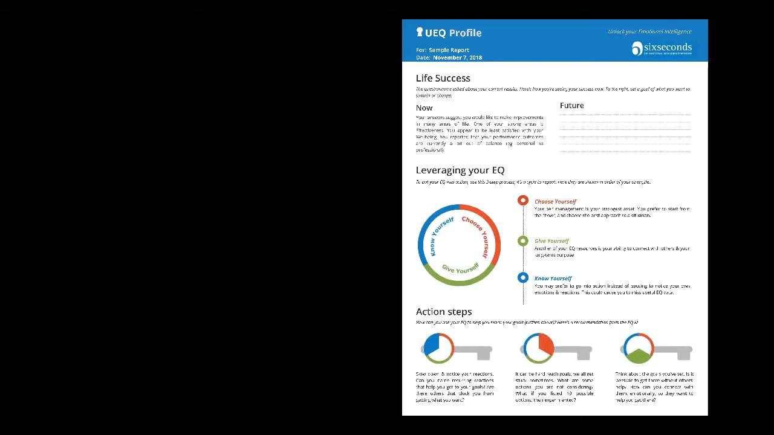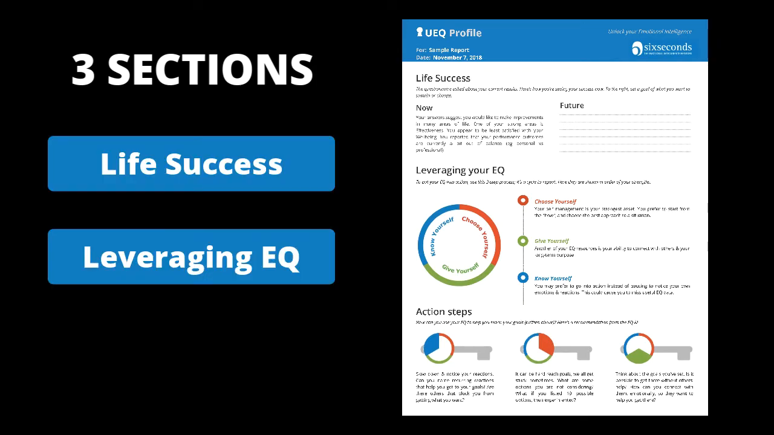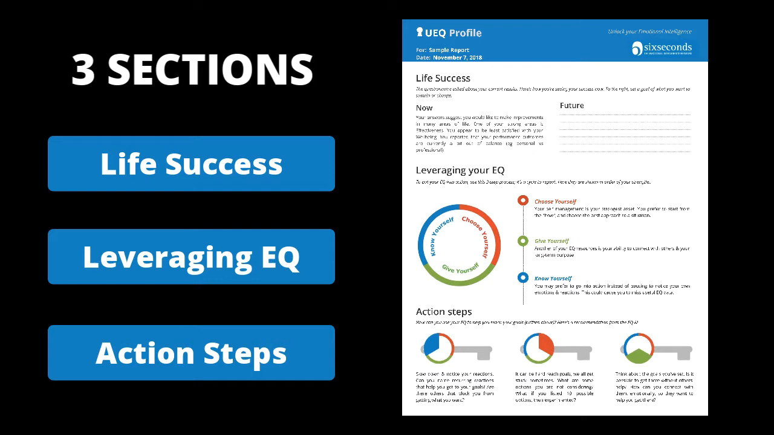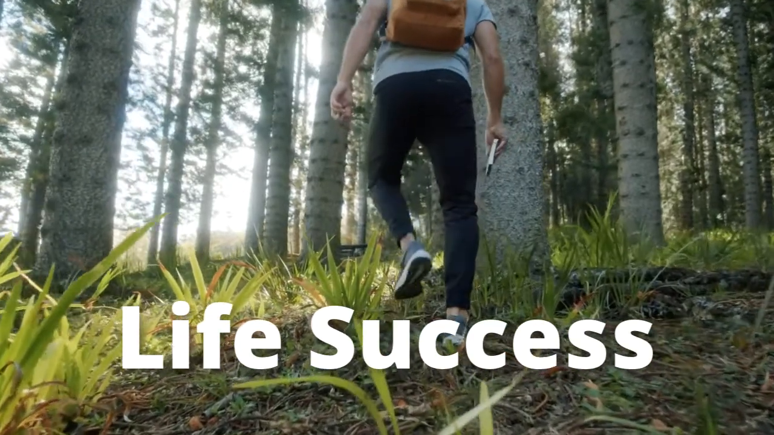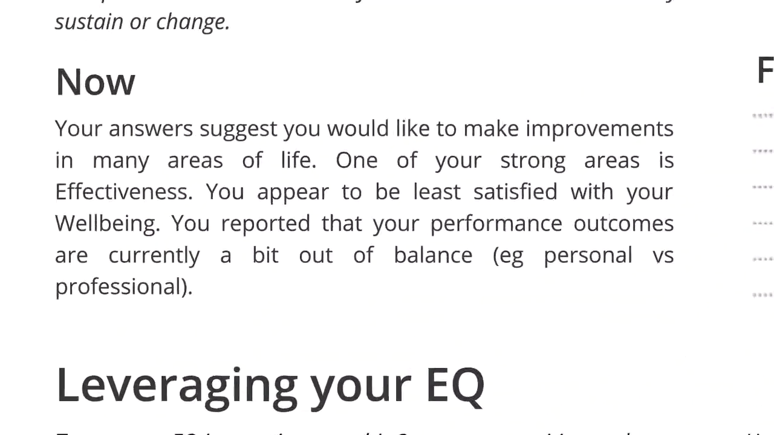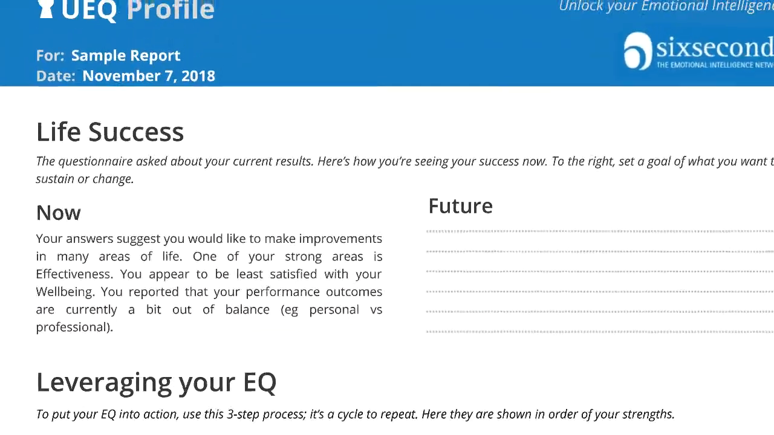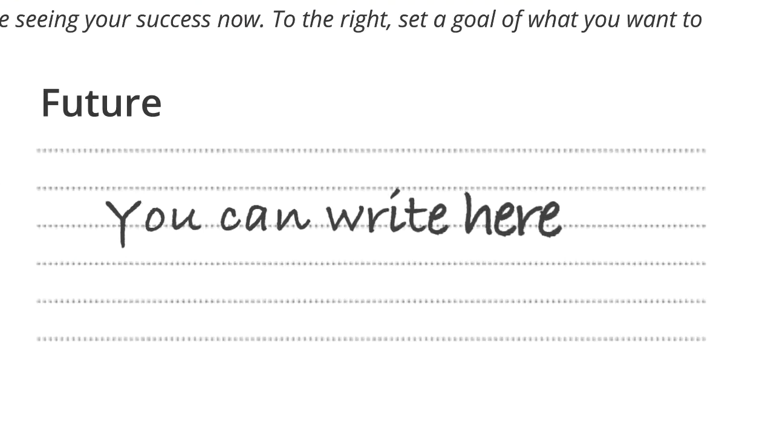The report is broken up into 3 sections: life success, leveraging your EQ, and action steps. Let's start at the top. Life success is all about how things are going in your life right now. The Now section highlights your strengths, the areas of your life you are least satisfied with, and your personal and professional life balance. You also have a Future section, where you can map out how you'd like to see that